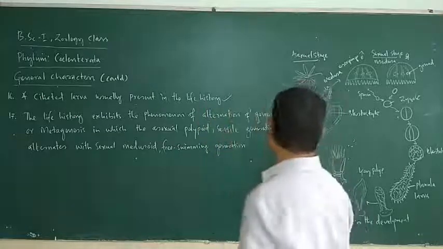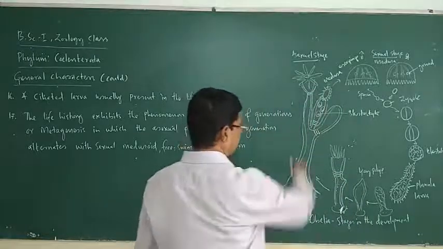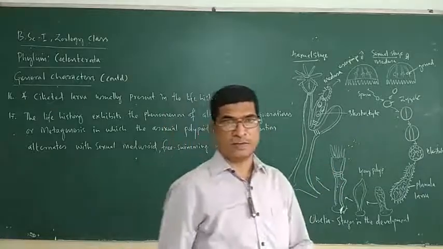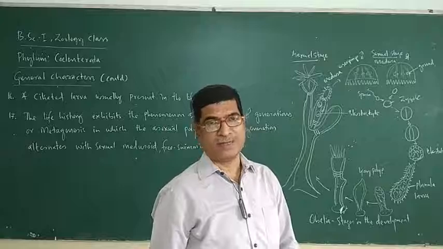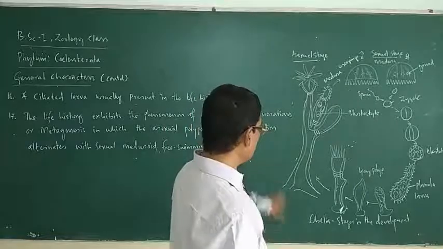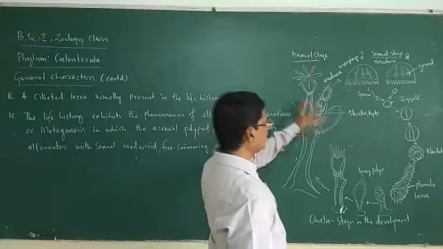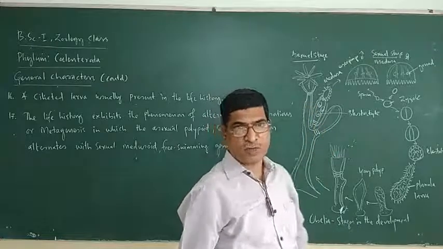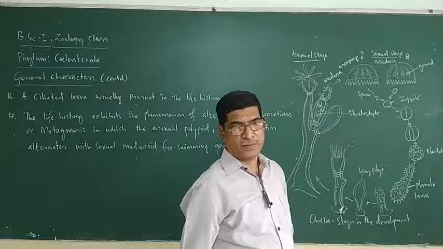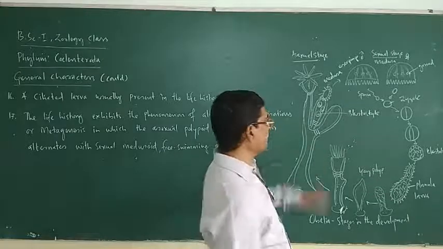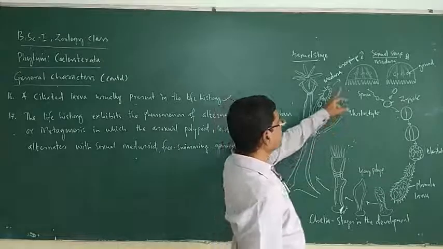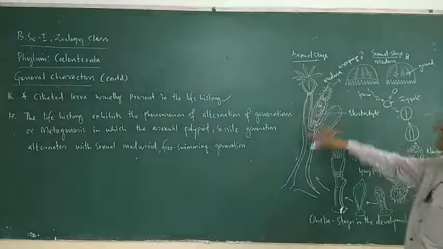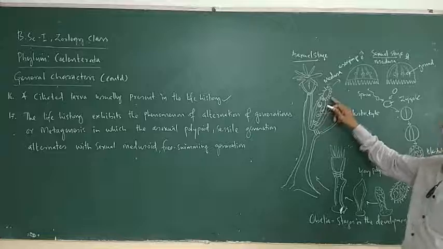Look here, I have shown the life history of Obelia colony. Developmental stages in Obelia. So this is the Obelia colony. It has different zooids: polyp zooid, medusa, and the blastostyle. Look here, this is the asexual stage. The asexual stage produces medusa by budding.